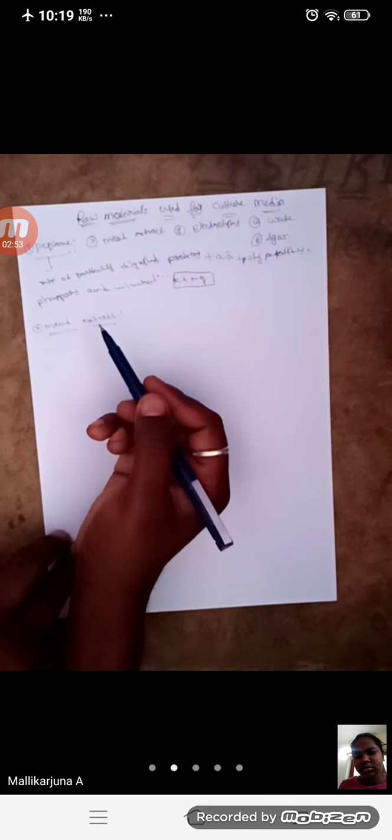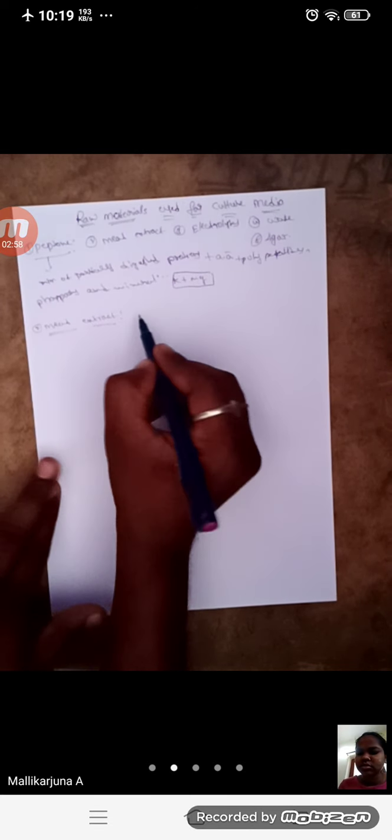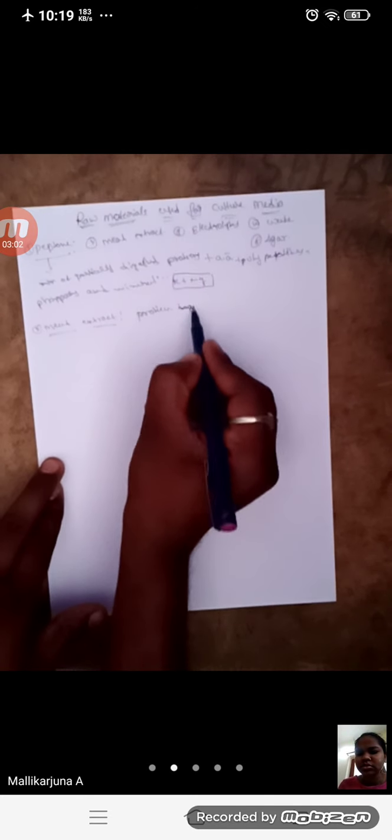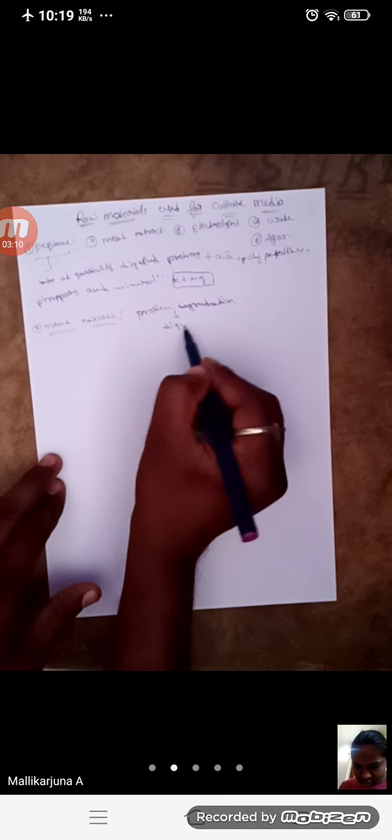The next one is meat extract. So what is meat extract? It contains protein degradation products. What does protein degradation mean?